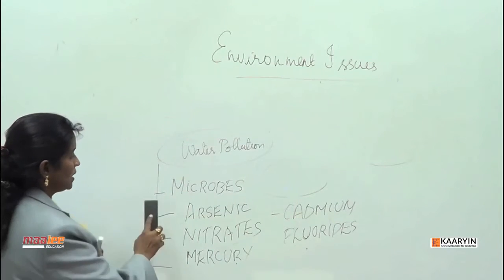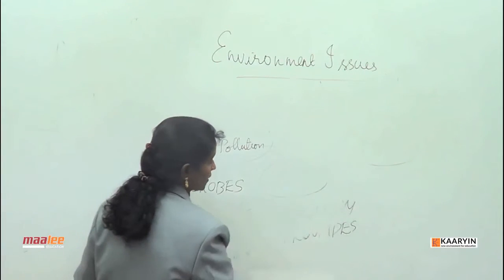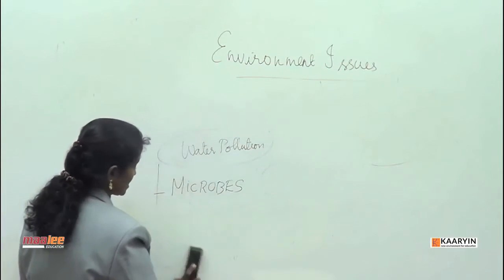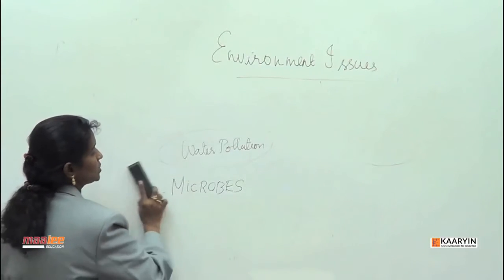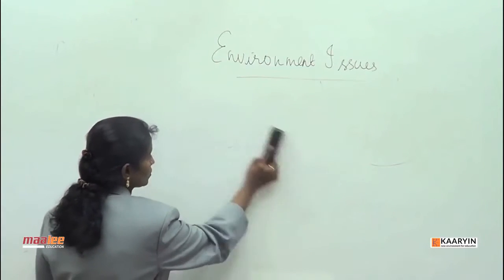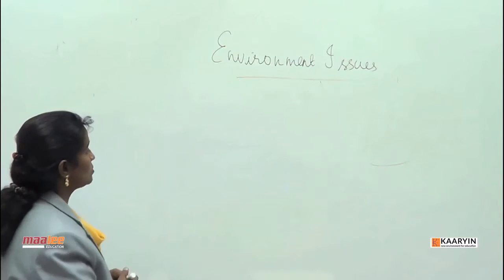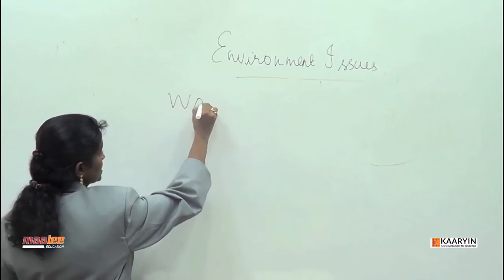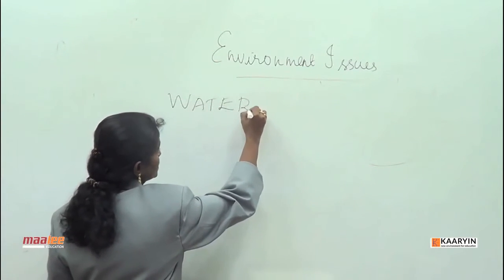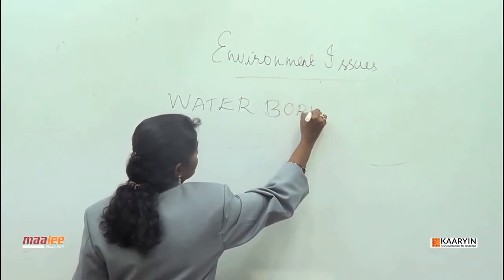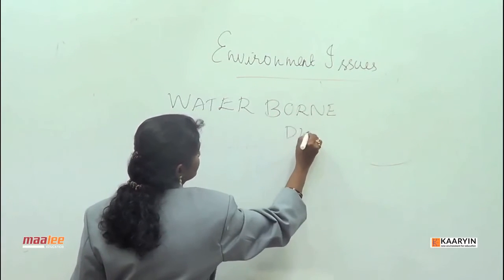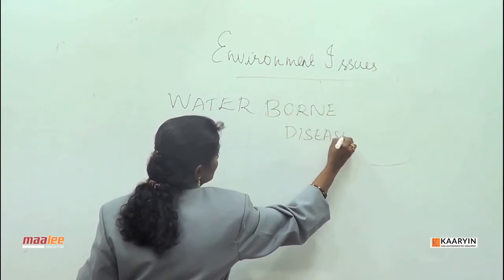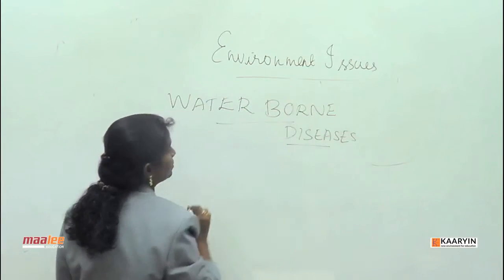Now let us talk about the other one, which is microorganisms. If microorganisms are present, what are the diseases which come as a result? The microorganisms are responsible for waterborne diseases. We call them waterborne diseases. Some of them could even be communicable diseases.